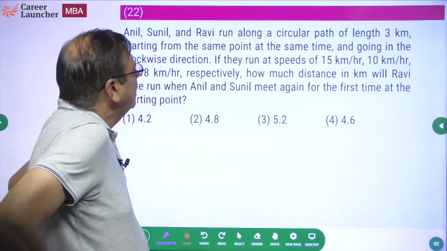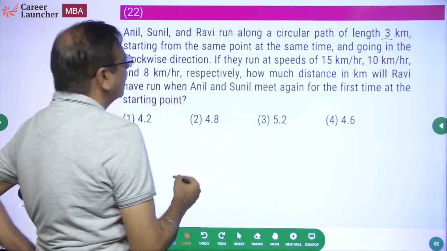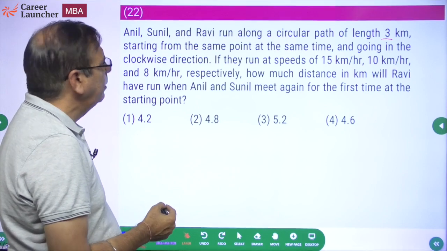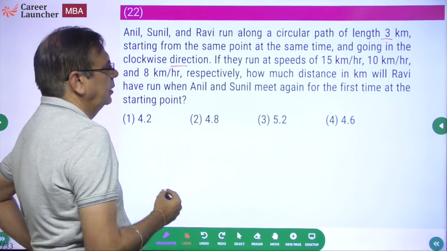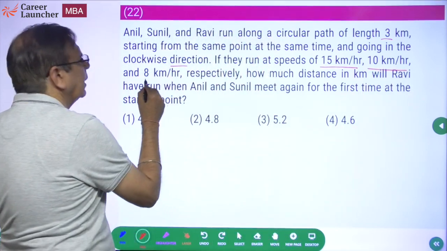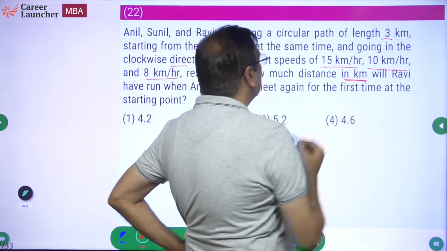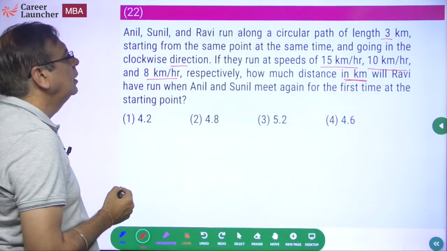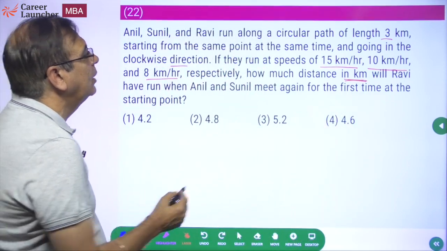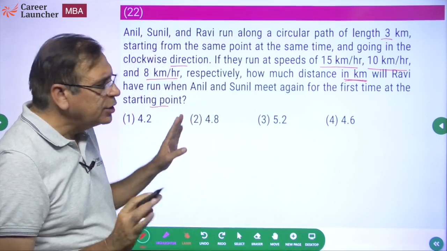Anil, Sunil, Ravi run along a circular path of length 3 kilometers. Starting from the same point at the same time and going in the clockwise direction. If they run at speeds of 15 kilometers per hour, 10 kilometers per hour and 8 kilometers per hour respectively, how many distance in kilometers will Ravi have run when Anil and Sunil meet again for the first time at the starting point? Okay. First thing, don't change units.